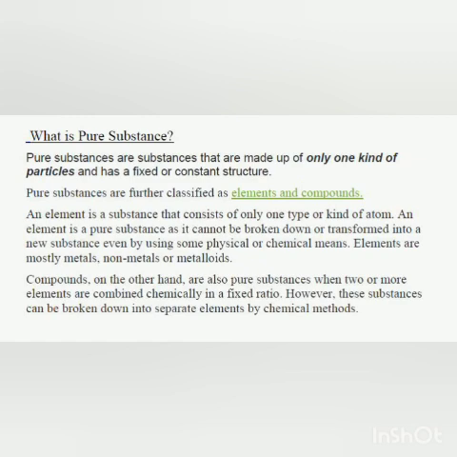Okay, now what is a mixture? I told you matter is divided into pure and impure, or pure or mixture. What is a mixture? Children, a mixture is also called an impure substance.